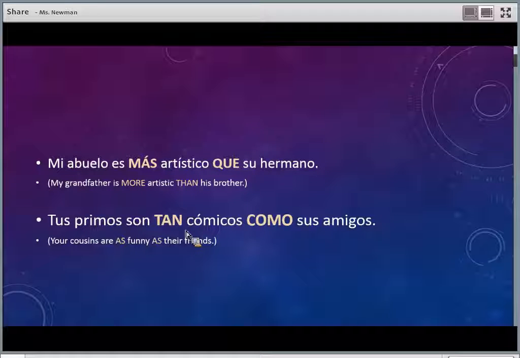Okay, comparisons. If you want to say more than, we use más. Okay, mi abuelo es más artístico que su hermano. If you want to say as much as, we use tan como. Tus primos, again, notice how that's possessive and plural. Multiple cousins, tus. Notice the verb is also belonging to they or ellos, right? Son. Tus primos son tan cómicos como sus amigos. Your cousins are as funny as their friends.